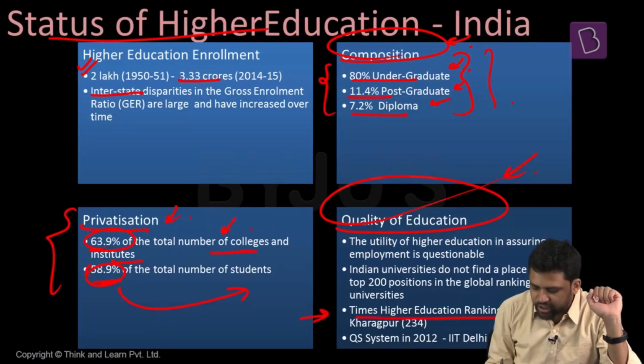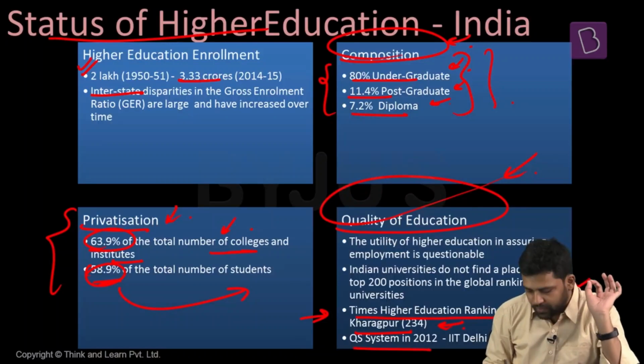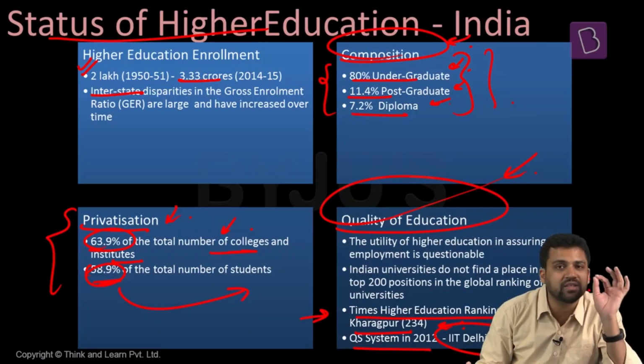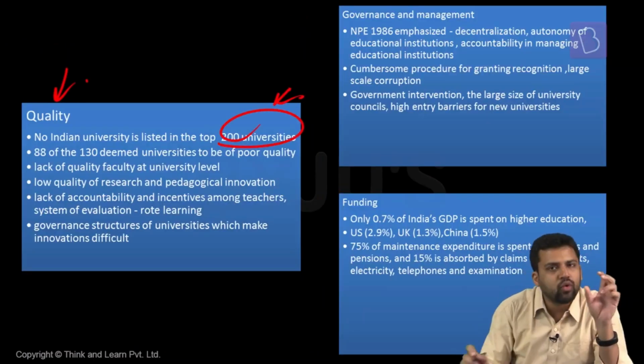For example, in the Times Higher Education ranking in 2012-2013, the topmost Indian institution was IIT Kharagpur, which ranked 234. In the QS system in 2012, the topmost Indian institution was IIT Delhi, with a rank of 200. So within the top 100, 200 we do not have many institutions. That is something we should be concerned about.